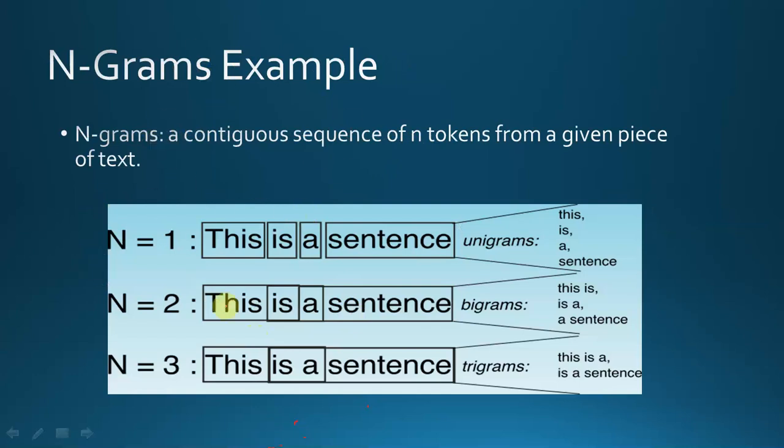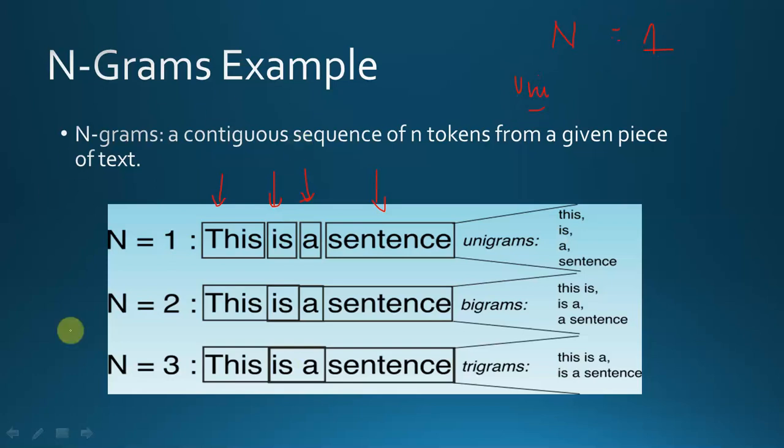First, see what an n-gram is. An n-gram is a contiguous sequence of n tokens from a given piece of text. Suppose this is a sentence; each of these is an n-gram, because n-grams means n tokens. When I put the value of n as 1, it is called a unigram.